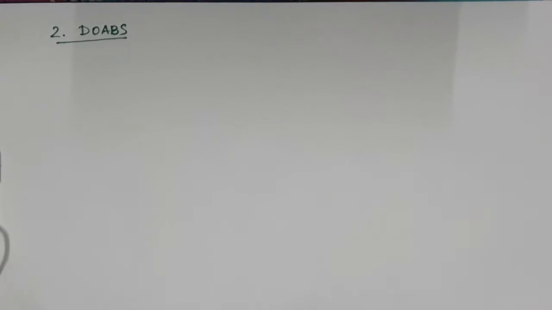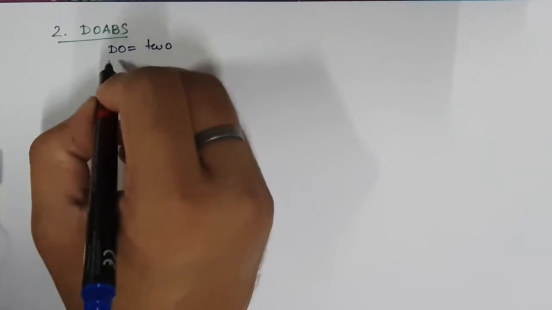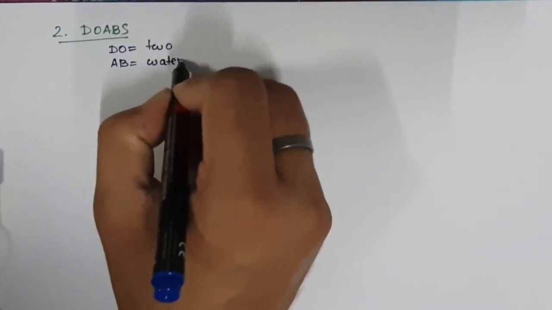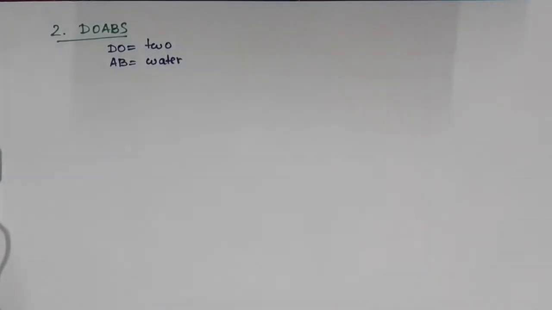Now the next topic is Doabs. Do means two, and ab stands for water in the Punjabi language. So as you can see, two rivers. Doab is nothing but land between two rivers.